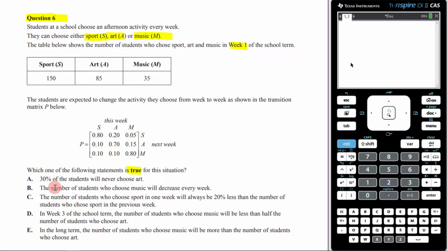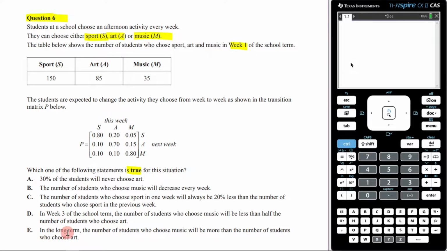So if you look at the first one, 30% of the students will never choose art. To me, I'm thinking, all right, how exactly would I do that? That seems a bit of a tricky one to answer. Go to the next one. The number of students who choose music will decrease every week. The number of students who choose sport in 1 week will always be 20% less than the number of students who choose sport in the previous week. In week 3 of the school term, the number of students who choose music will be less than half of the number of students who chose art. See, like D, I can check. I know I can check D.